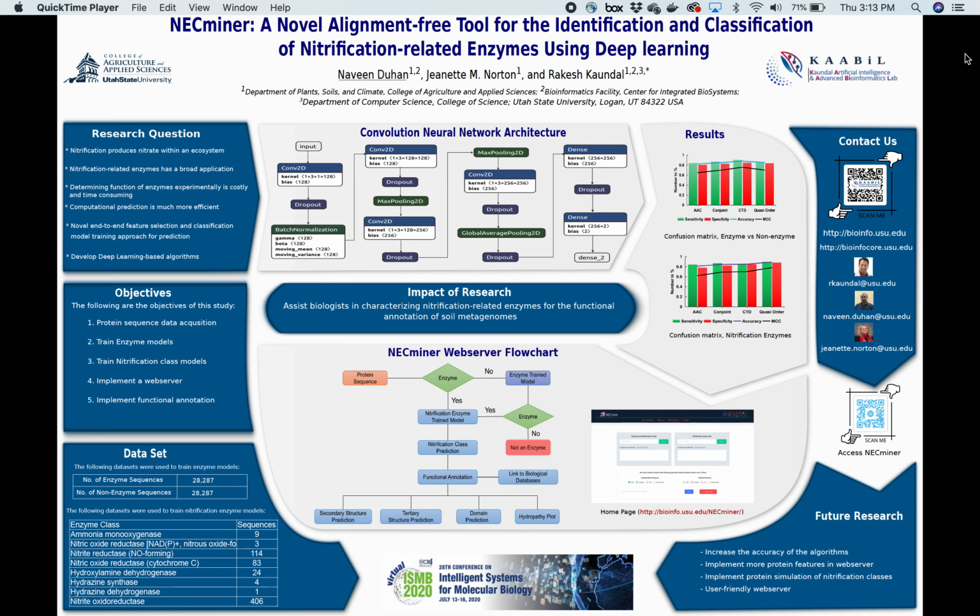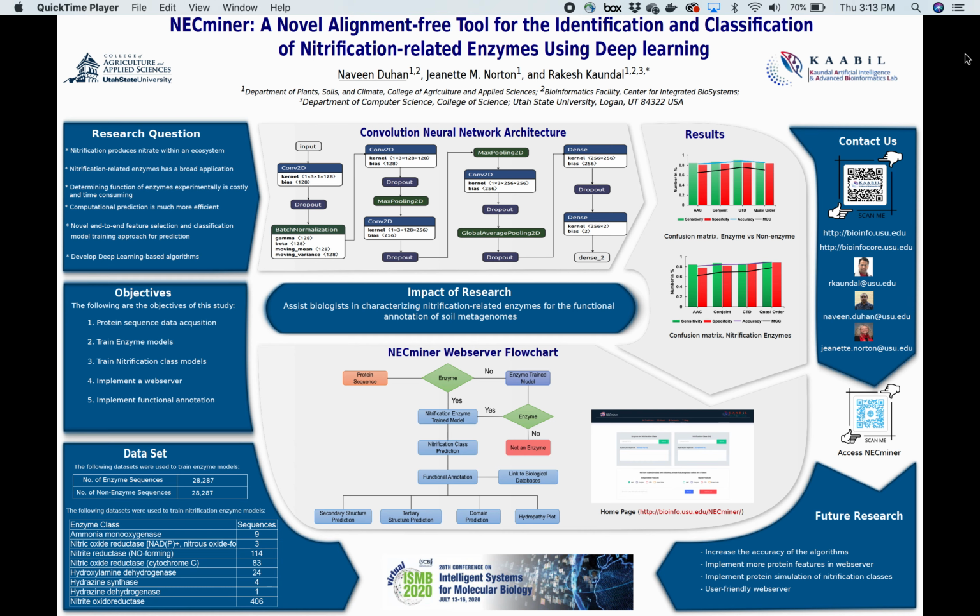We have downloaded the SwissProt release from UniProt, and the sequences having more than 40% similarity were discarded from the data using CD-HIT. Then the sequences were split into enzyme and non-enzyme sequences based on the enzyme classification number.